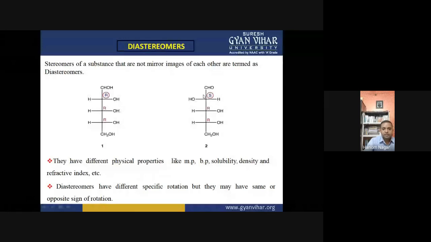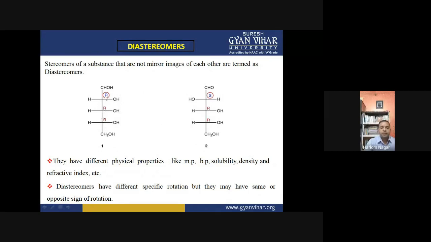We can easily see in these compounds, first and second compound, the configuration at second and third position are RR, means same. But at this position, the configurations are different, R and S. So they will be considered as diastereomers. And you know, diastereomers have different physical and chemical properties, in chiral as well as in achiral environment.